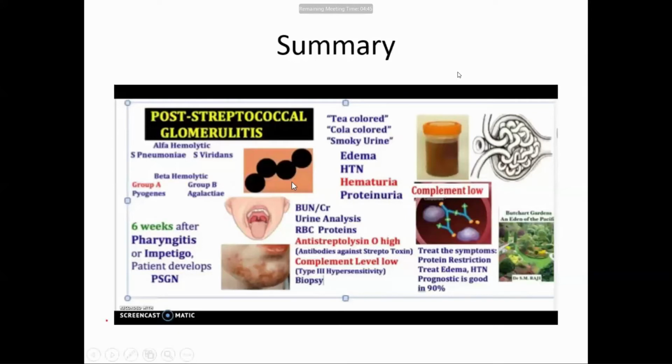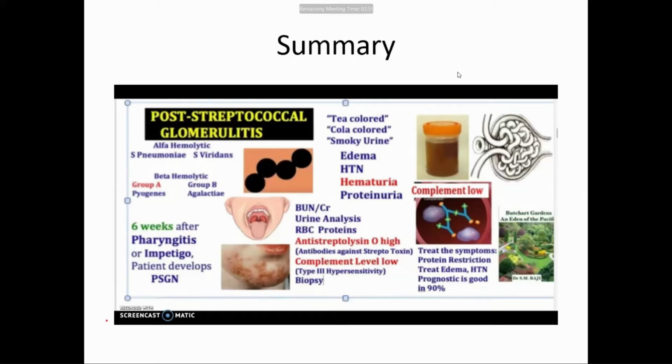There is a 1 to 3 weeks gap from pharyngitis and up to 6 weeks gap from impetigo. The patient will show gross hematuria, and the urine will be described as cola colored, smoky or tea colored. This is frequently asked. The patient will present with the features of hematuria and nephrotic syndrome. In other investigations, the ASO will be high, complement will be low, there will be RBC casts and proteins in the urine analysis, and there can be increased blood urea nitrogen and serum creatinine.